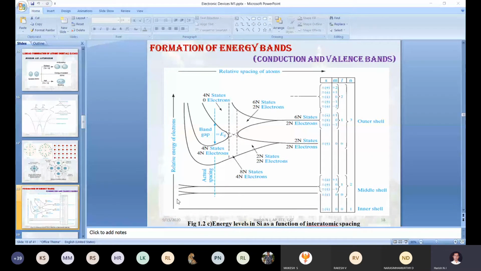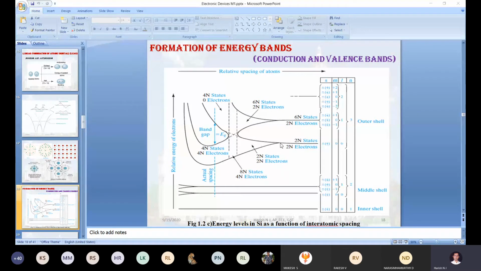In the first layer, 1s2, the maximum capacity is 2. We filled 2 electrons, 2 out of 2. Coming to the second horizontal line from the bottom, its capacity is 2s2. 2 electrons is the maximum capacity. How much did we fill? 2 electrons, here also 2 out of 2. Next, the third horizontal line, this capacity is 6 electrons, 2p6. How many electrons did we fill? Yes, 6 out of 6.